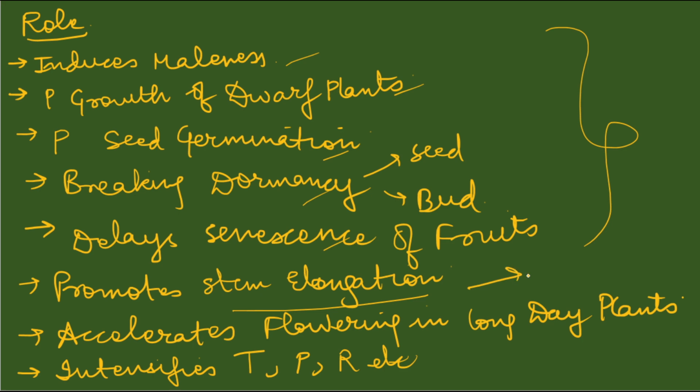You can simply see it in sugarcane. To increase the growth, it increases stem elongation, elongates the internodes of sugarcane, so that the sugar content can increase in this part. So it is helpful there. It accelerates flowering in long day plants, intensifies transpiration, photosynthesis, respiration, etc. So these are the common roles of gibberellins which we are able to see in plants. There are many other roles, but these are the important ones which I have mentioned here.